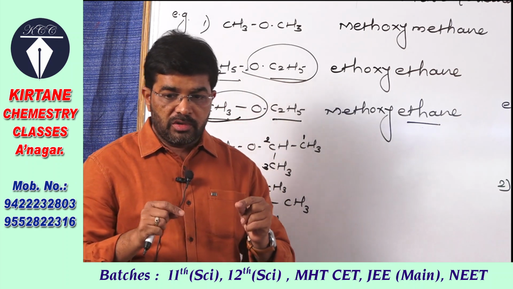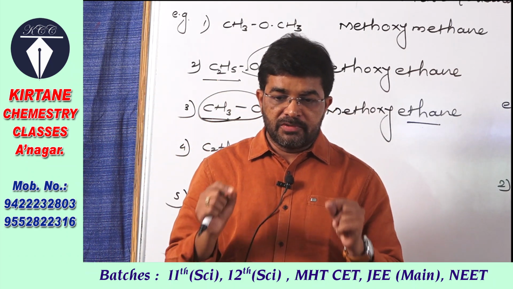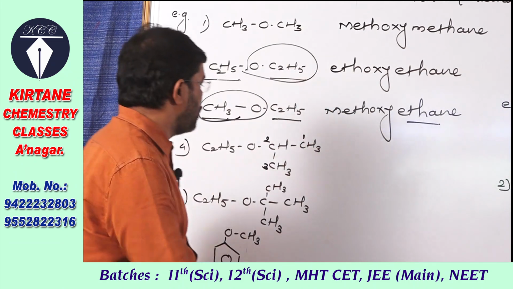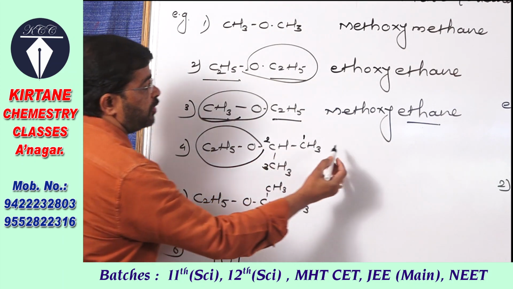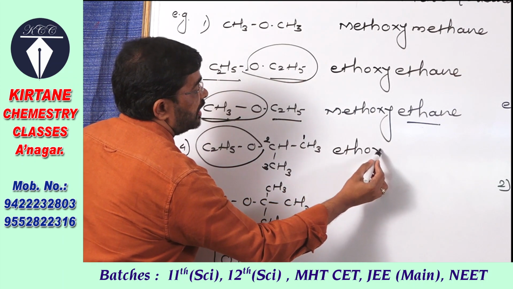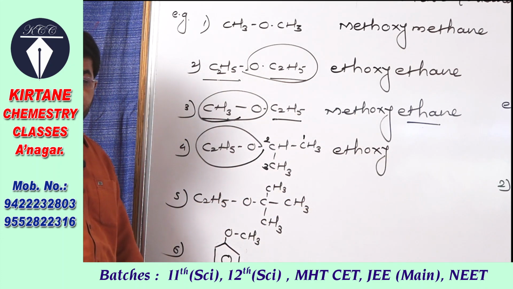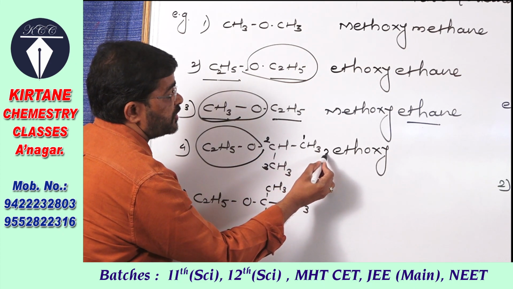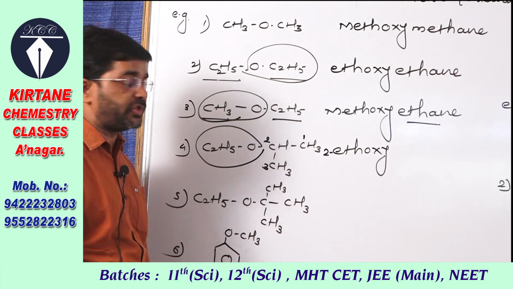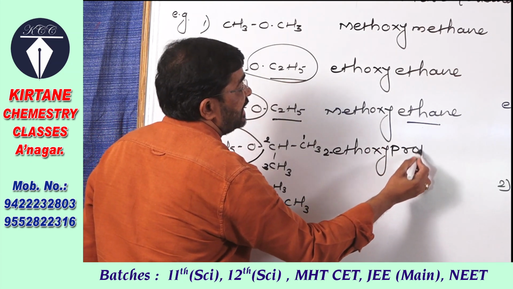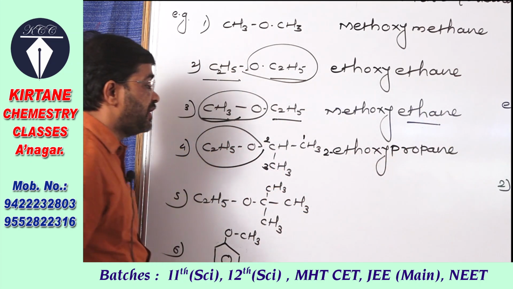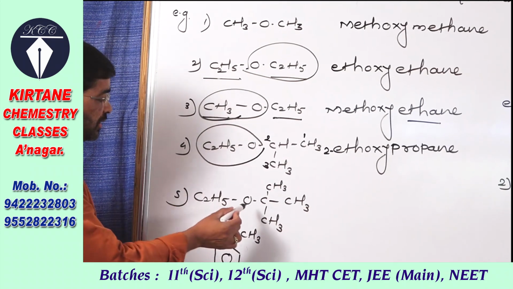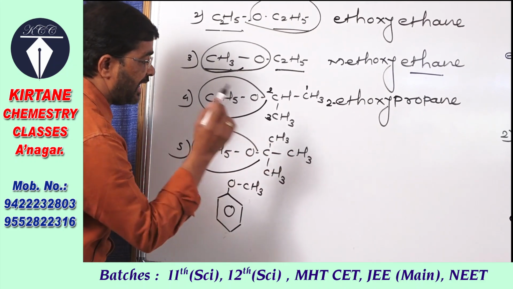because the rule tells us that you have to give the lowest possible number to the functional group, and therefore this is the functional group. Its name is ethoxy, that is alkoxy. But here one point you have to remember, it is present on the second carbon, so 2-ethoxy, and the parent alkane is propane as it contains 3 carbons. Here this is the larger alkyl group, this is smaller, so this is the alkoxy आणि हा alkane.